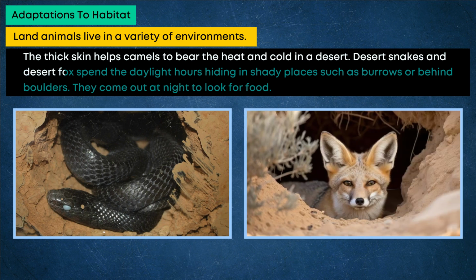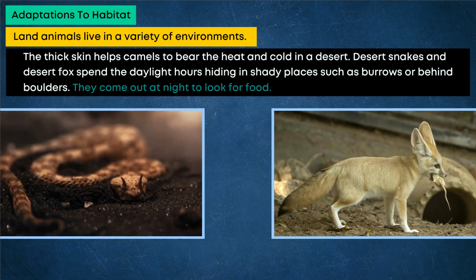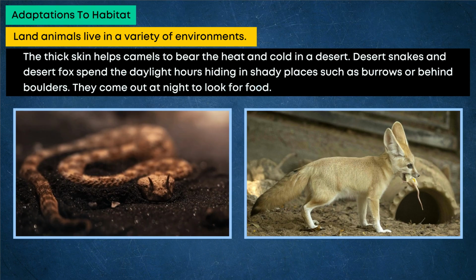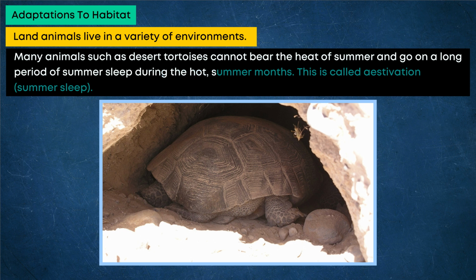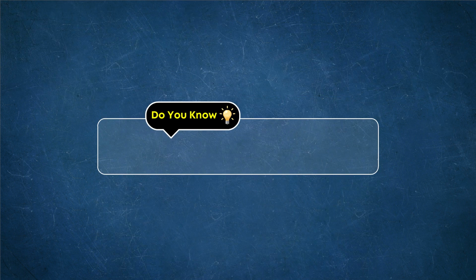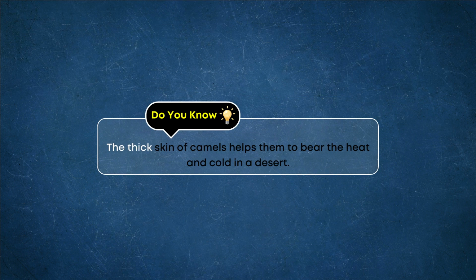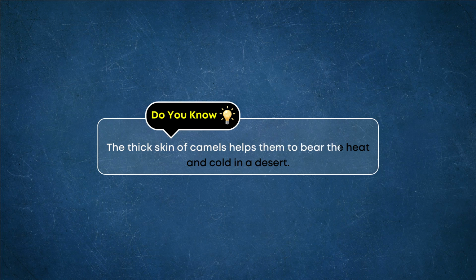Desert snakes and desert fox spend the daylight hours hiding in shady places such as burrows or behind boulders. They come out at night to look for food. Many animals such as desert tortoises cannot bear the heat of summer and go on a long period of summer sleep during the hot, summer months. This is called estivation, summer sleep. Do you know? The thick skin of camels helps them to bear the heat and cold in a desert.